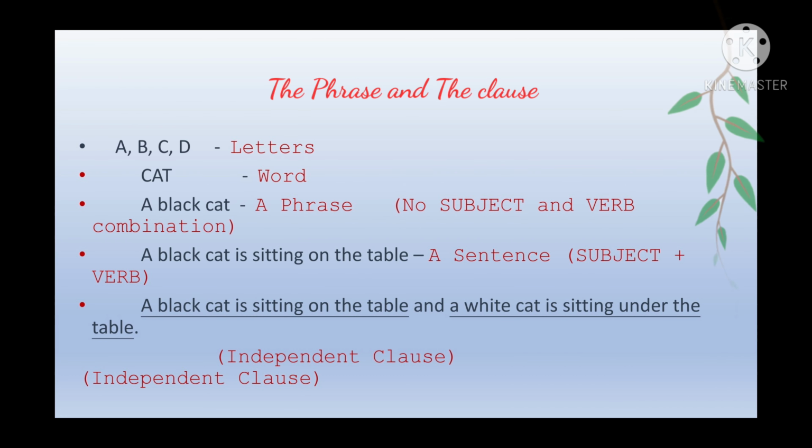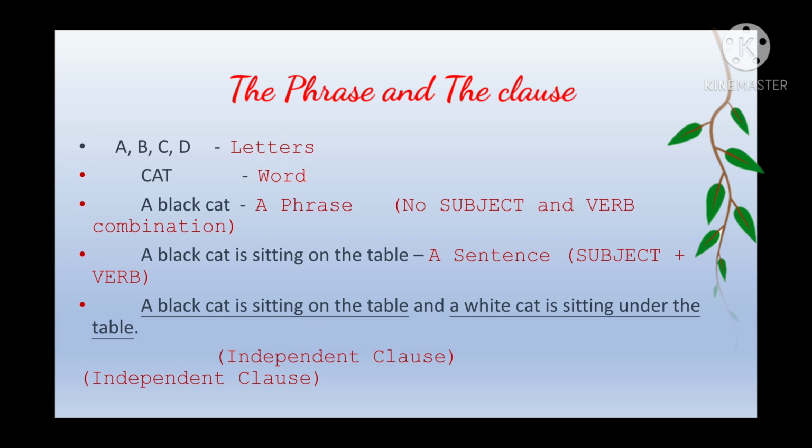As we all know, in English alphabets we have 26 letters. When we join the letters, they become words. For example, if I join CAT, it becomes a word cat, right? But when I join a few words together which do not have a subject and a verb combination, then it will be called a phrase. For example, a black cat.